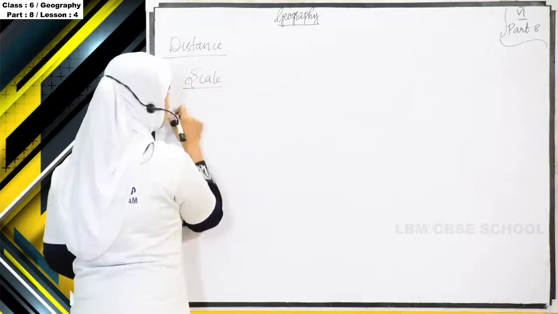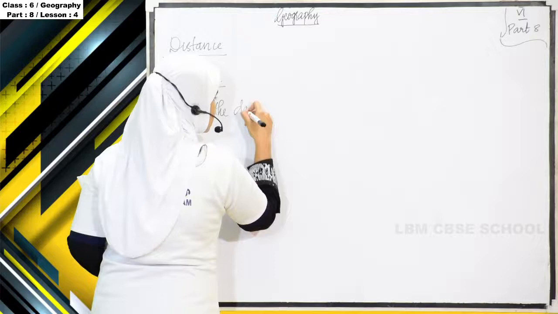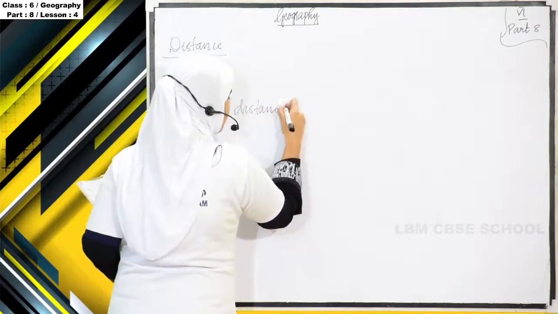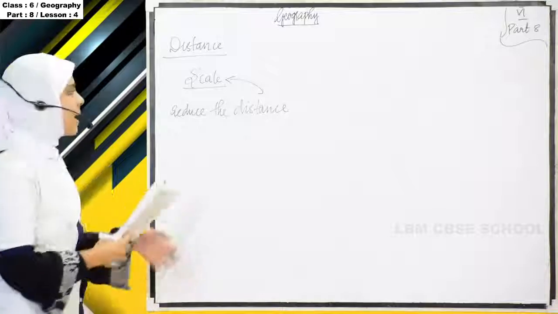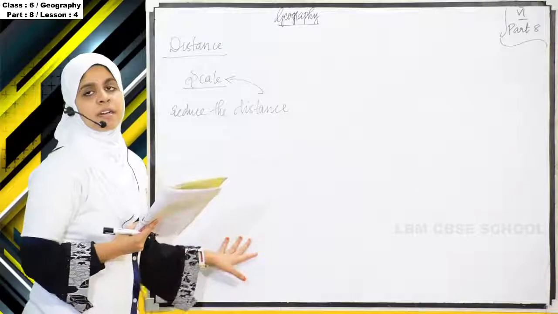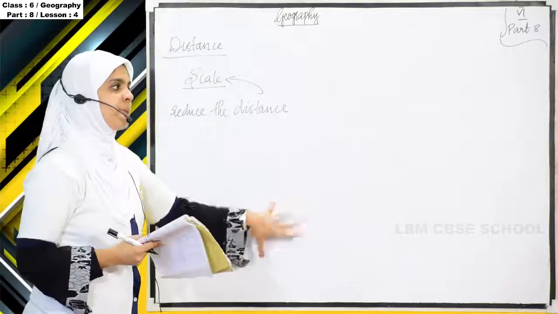That is to reduce the distance. It will be reduced depending on the scale. Only by reducing the distance depending on the scale can we show a distance on the map.